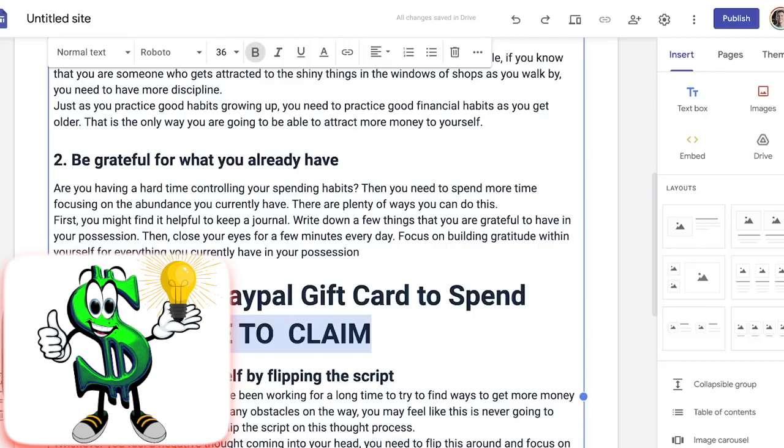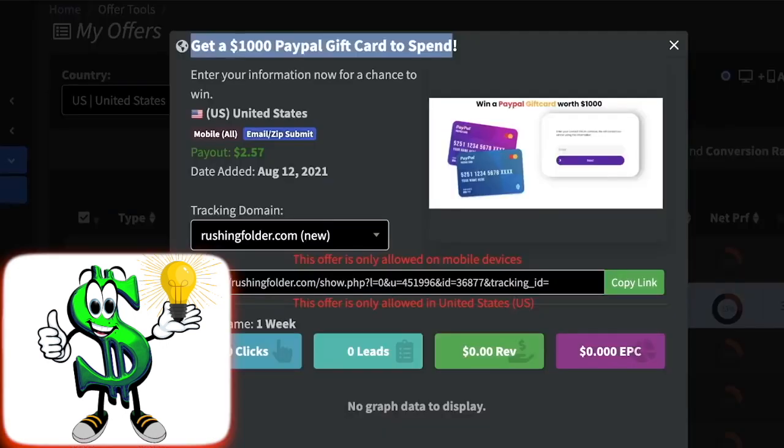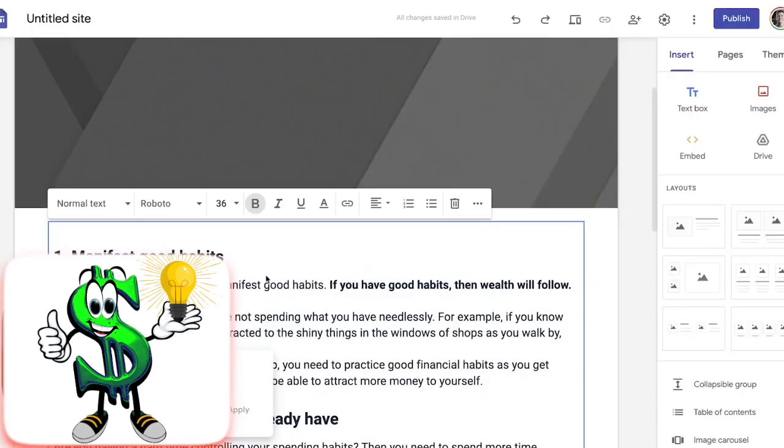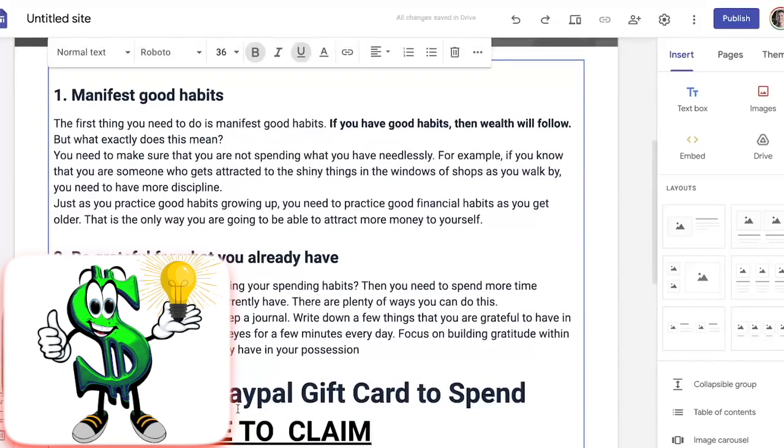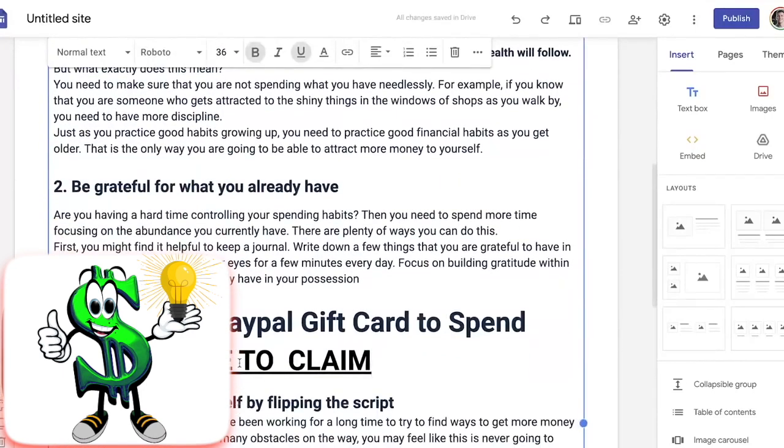In order to insert a link, simply return to CPA Grip, open the relevant offer, and then copy your affiliate link. Then, hit the chain symbol directly on the upper area of the edit menu. You should copy the affiliate link, then return and paste it in the available box before clicking the apply button. Apart from that, you may also play with the fonts, sizes, colors, and other elements.